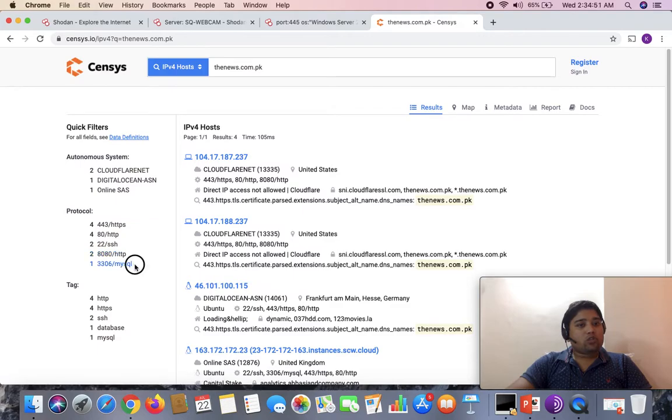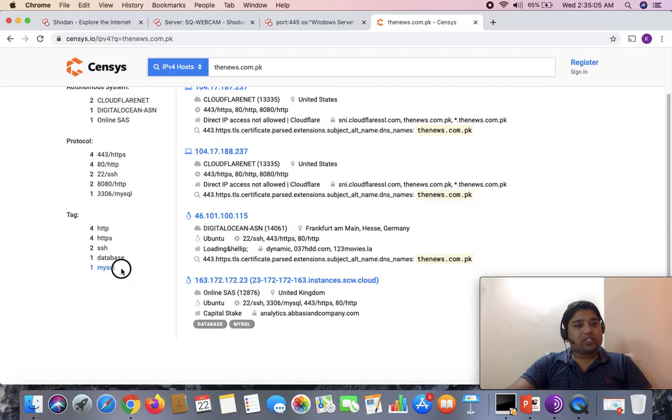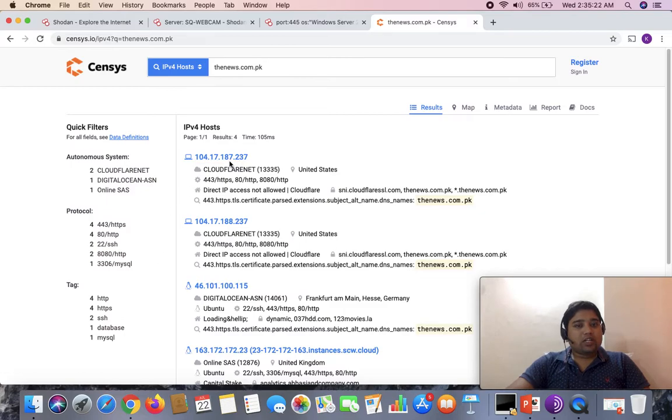Following are the protocols which are open on the respective application services, maybe the subdomains relevant to this domain. And following are the tags, which are simply associated with some port details. For example, 443 is HTTPS. So here with the tags you can quickly search for information, and you can continue searching based on the click here.